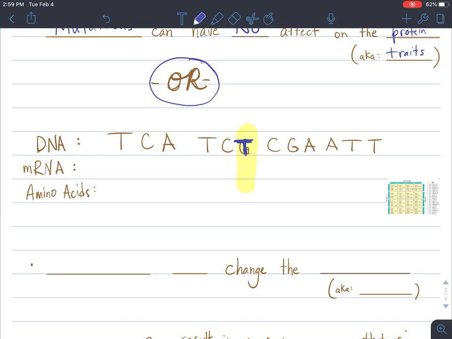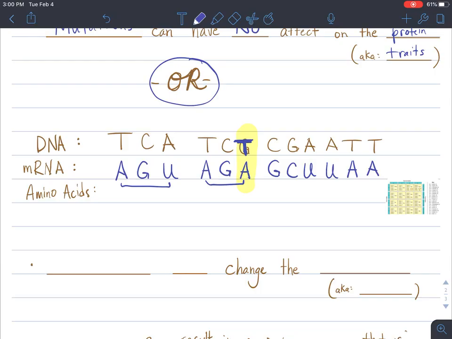So let's start with the mRNA sequence. Let's transcribe the T into an A, the C into a G, the A into a U, T into an A, C into a G, T goes into an A, C transcribes into a G, G transcribes into a cytosine, adenine transcribes into a uracil, adenine transcribes into a U, T into an A, T transcribes into an A again. So we have AGU, AGA, GCU, UAA.